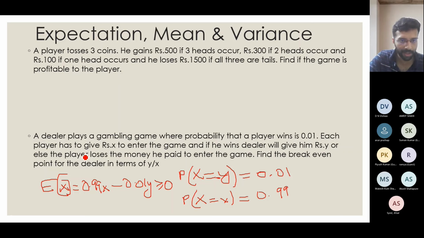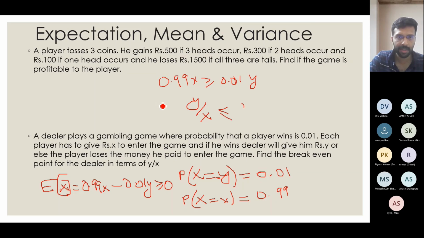So now if I rearrange these terms, I will get 0.99x greater than or equal to 0.01y. So again, I bring back the numerator and denominator. I will get y by x less than or equal to 99. So this is the answer. So if the dealer tells that x is 1 and y is 100, then that is above the ratio 99.